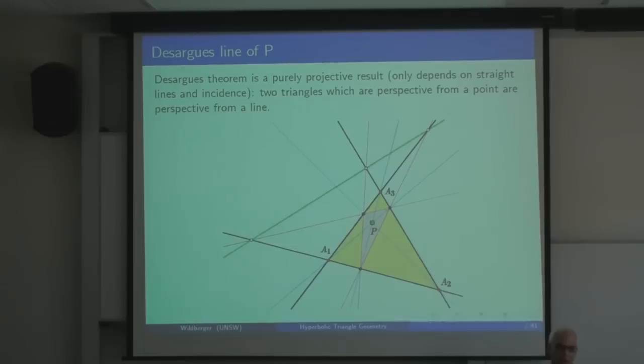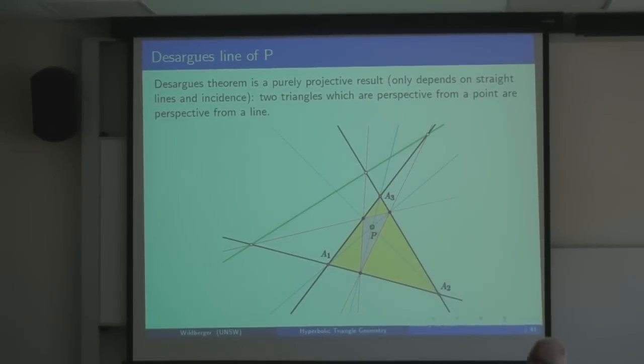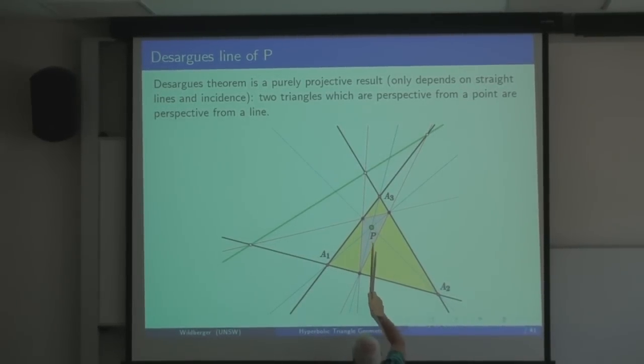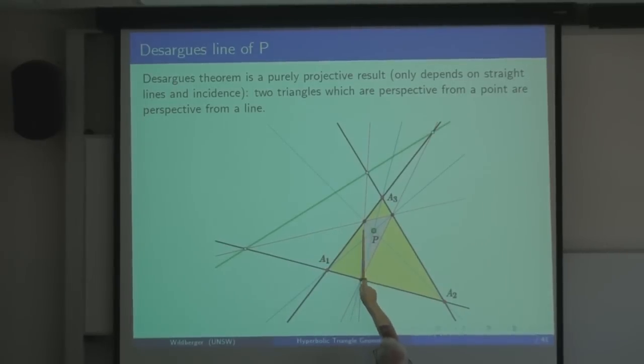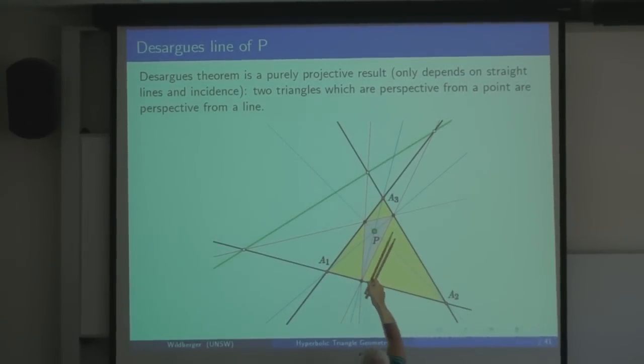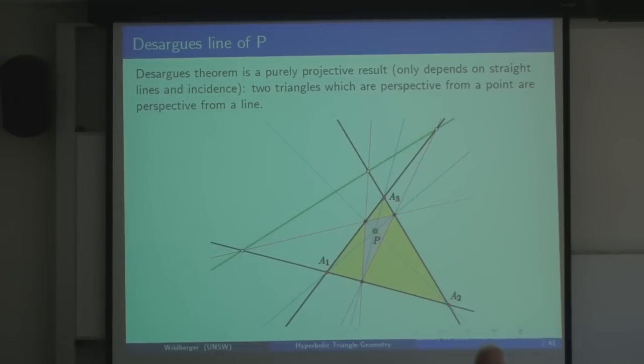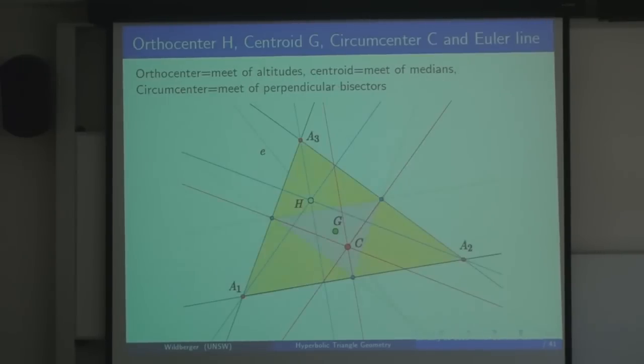And so these two triangles are also perspective from a line. What that means is that if you draw the intersections of corresponding lines, for example, that one there and that one there, then you get one point of intersection. The intersection of this one gives you that one up there, and this one gives you that one up there, and then those 3 points are always collinear. So that means that if you have a fixed triangle and you think about moving this point P around, then you've got a canonical line that's moving around as well. That's an interesting, very elementary construction. It goes back basically to the 17th century.